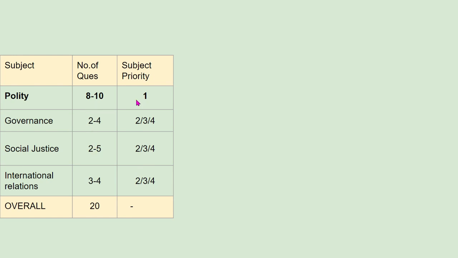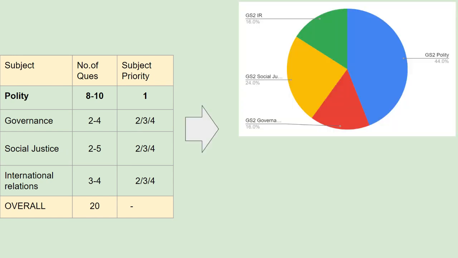So overall, it is a balance between polity and the other three sections in General Studies Paper 2. As we can observe over the years, from 2013 to 2019, the same trend can be seen: polity overall occupies roughly 9 questions. As we can see, 44% roughly translates to nine questions per paper. So overall, 8 to 10 questions in every paper come from polity, and the rest are equally distributed between IR, social justice, and governance, with a variation of plus or minus one in every section.